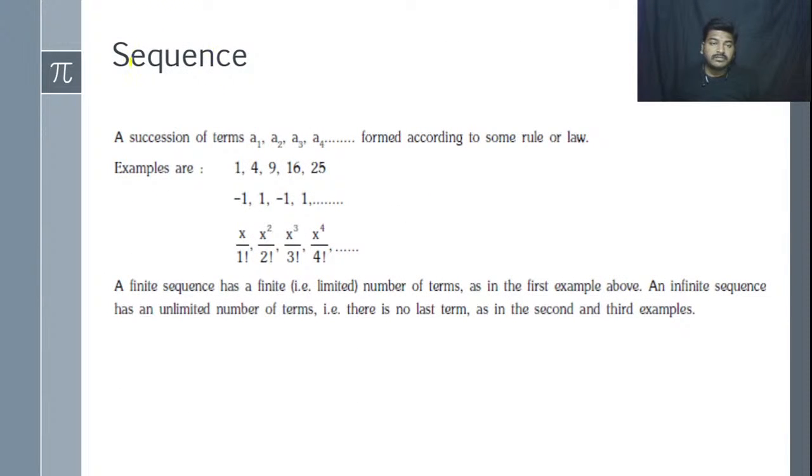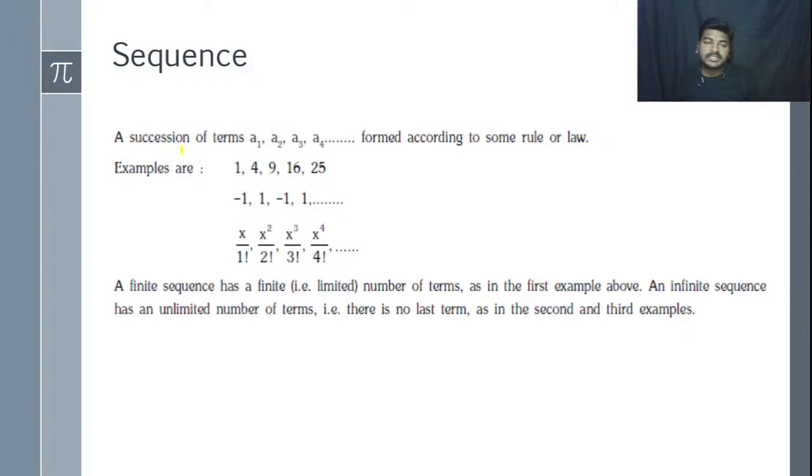So let us know the definition of sequence. A sequence is nothing but a particular order, a succession of terms a1, a2, a3, a4 formed according to some rule or law. It means whatever arrangement of numbers we have, these numbers are arranged in a particular order, and that particular order is nothing but some rule or law.